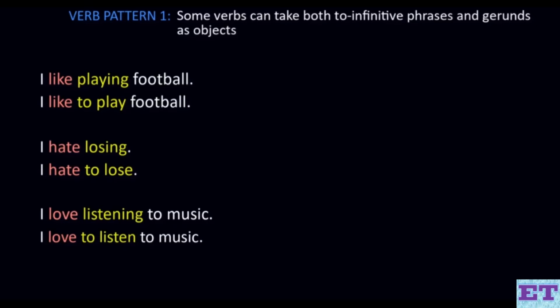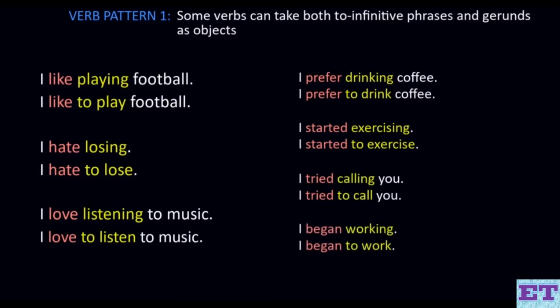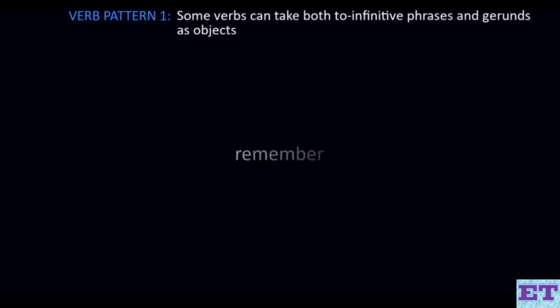Some other verbs that can take both the to infinitive phrase and gerunds as objects are prefer, start, try, and begin. And again, there is very little difference in meaning between gerunds as objects and to infinitive phrases as objects. However, some verbs can take both the gerund and the to infinitive phrase as objects, and the meaning is different. A good example of this is the verb remember.